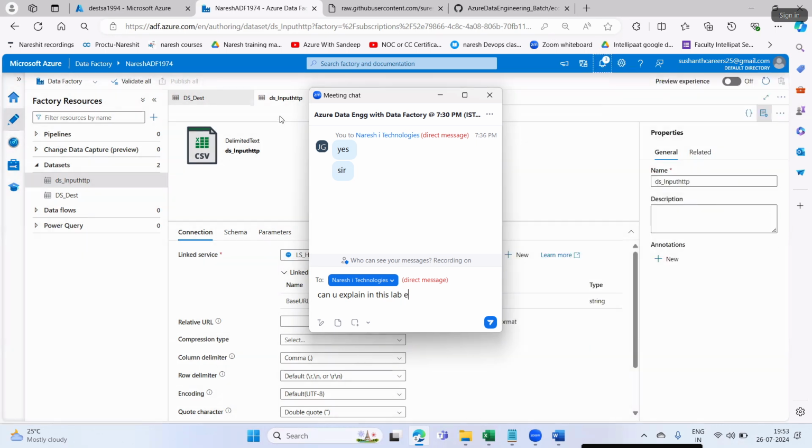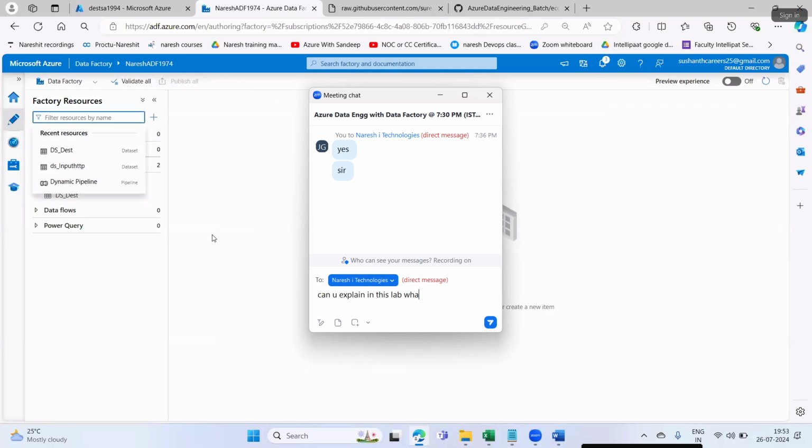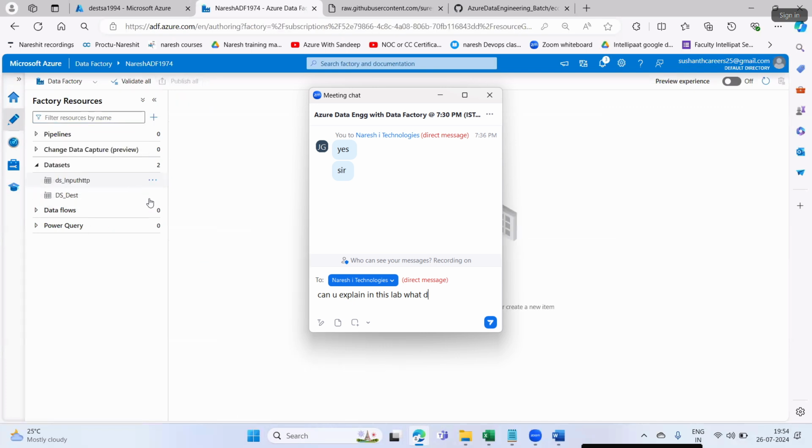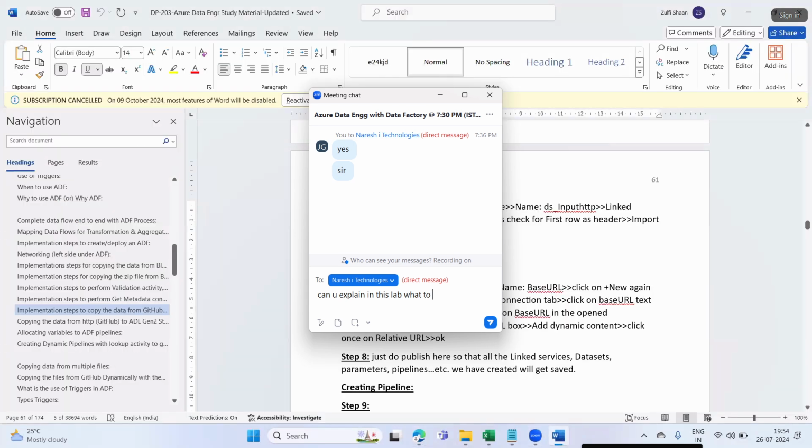Publishing is completed. Click on close. After publishing is completed, you can close the datasets. Before that, if you close, then you may lose what you have implemented. That's why always publish.